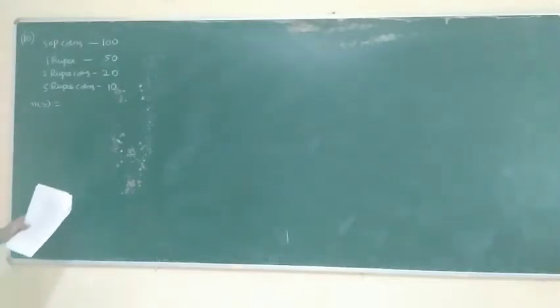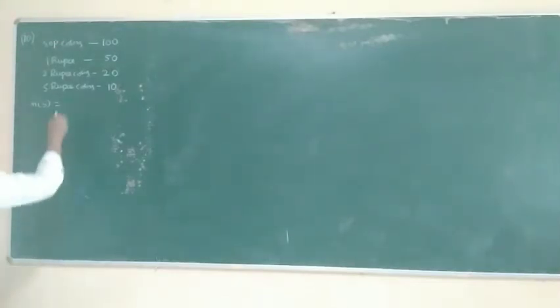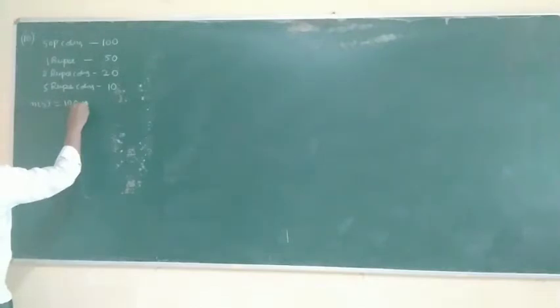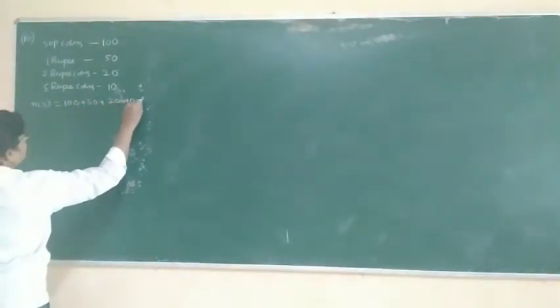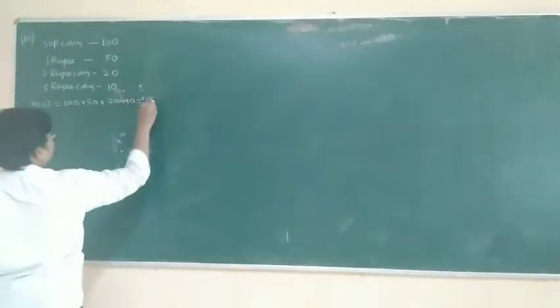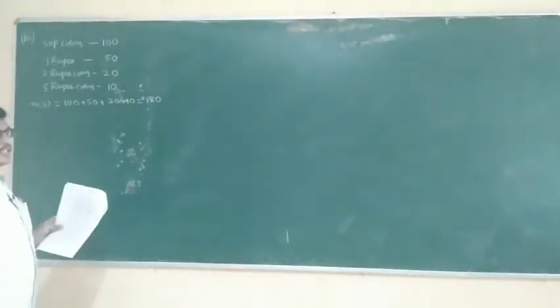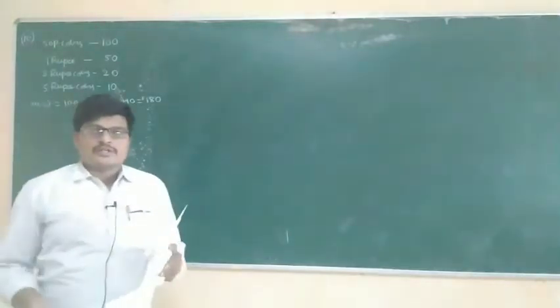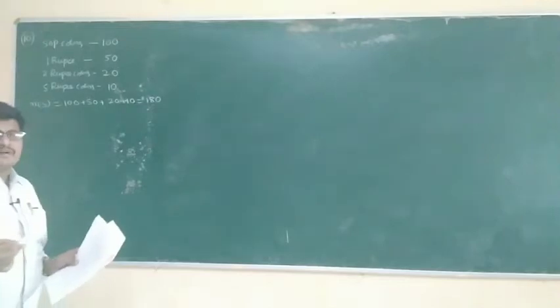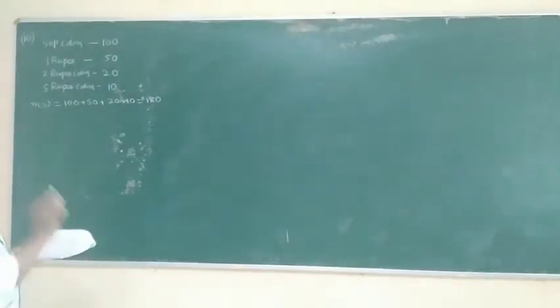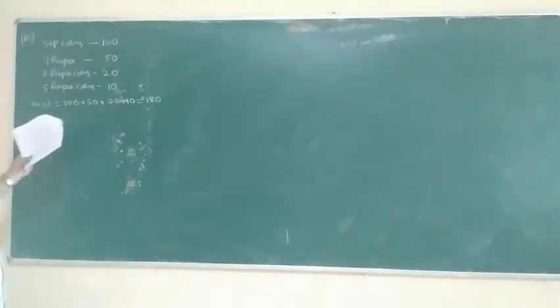Total coins, n of S, is equal to, n of S means total. 100 plus 50 plus 20 plus 10 is equal to 180. There is no separate counting of 1 rupee coins or 2 rupee coins; totally any type of coins. Total 180 coins, that is called n of S.